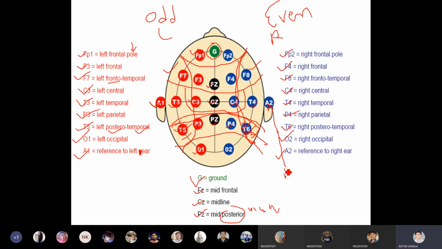A stands for auditory. Auditory means hearing. The names A1 and A2 come from that: auditory electrode 1 and auditory electrode 2.